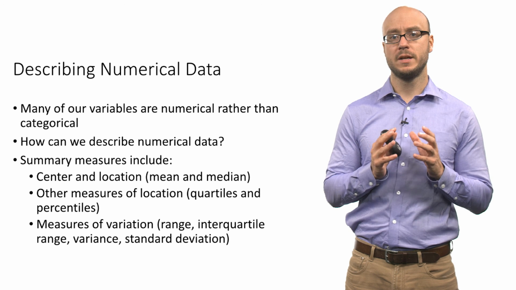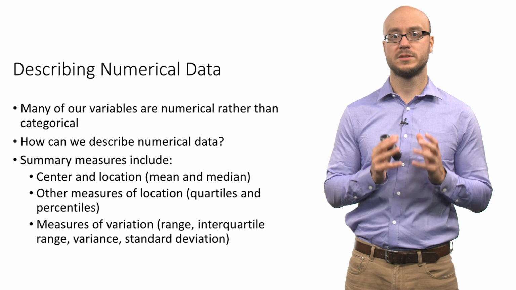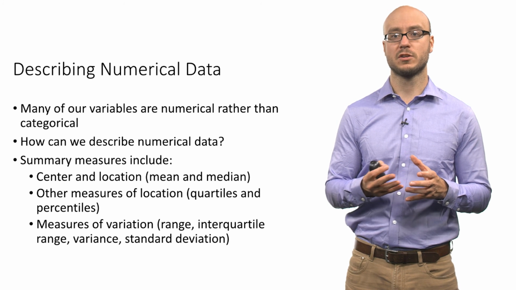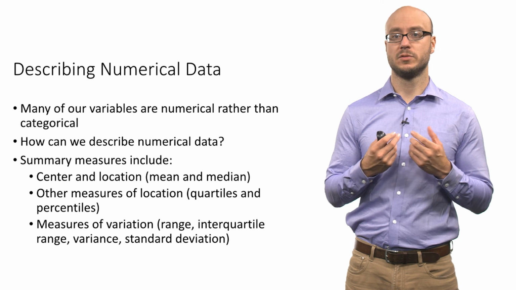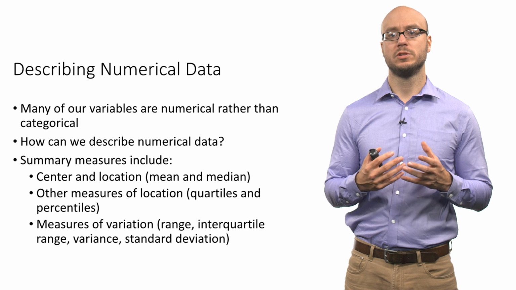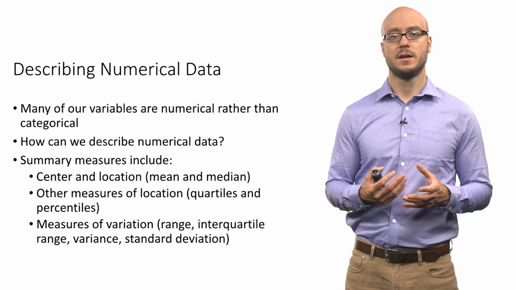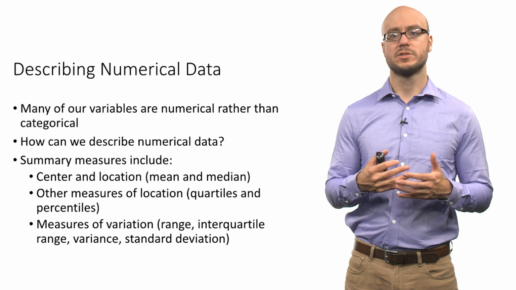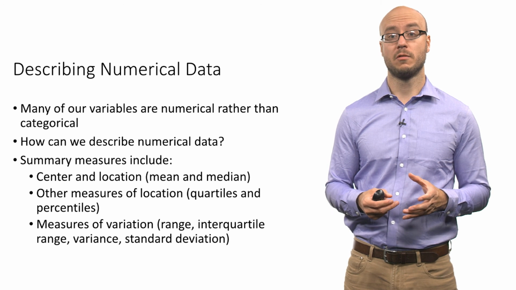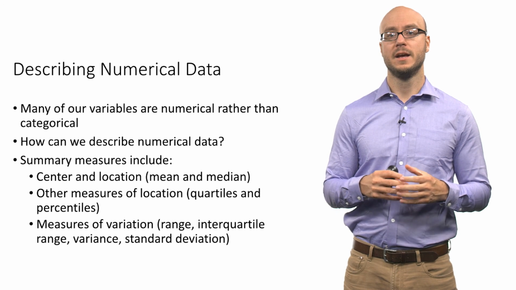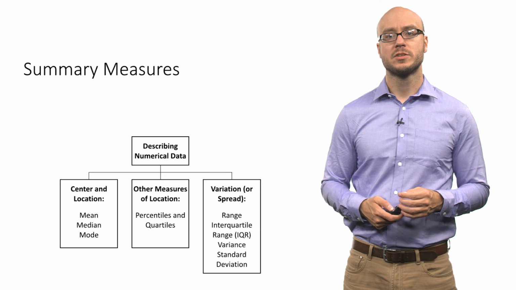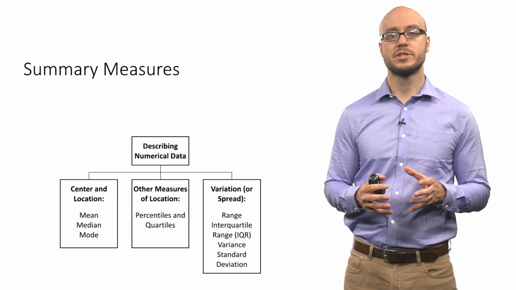So to really describe and understand numerical data, in addition to graphical techniques, which we'll cover soon, we talk about different kinds of numerical summary measures. These include measures of center and location. The center is sort of where the center part of a variable is, and these are measures such as the mean, the median, and the mode. We also talk about measures of location, which include quartiles and percentiles. And then we can think of it in terms of measures of dispersion, variation, or spread. These include the range, the interquartile range, which is that middle 50% of the data, and also the variance and standard deviation, which we will cover in just a moment. So this is an overview of the different summary measures we're going to cover.